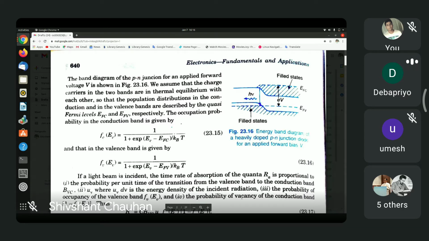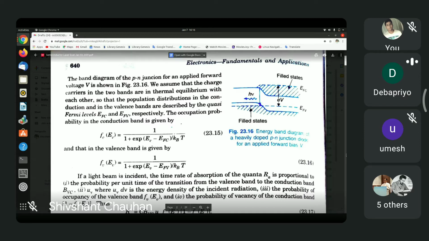So please write E_C equal to E2 in your notebook or pad if you have it in hand. You just write down that E_C is E2, the energy on the n side, and similarly, the expression for occupation probability on the p side is given by f_v(E_v) equal to 1 by 1 plus exponential of (E_v minus E_Fv) by k_B T.